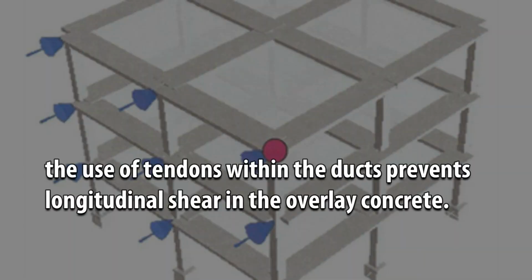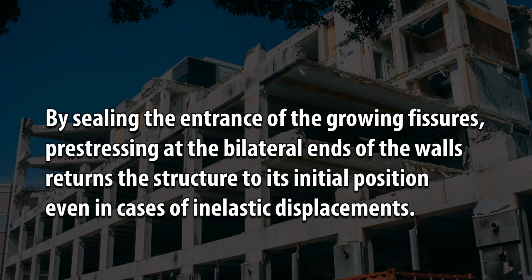The use of tendons within the ducts prevents longitudinal shear in the overlay concrete. By sealing the entrance of the growing fissures, pre-stressing at the bilateral ends of the walls returns the structure to its initial position even in cases of inelastic displacements.